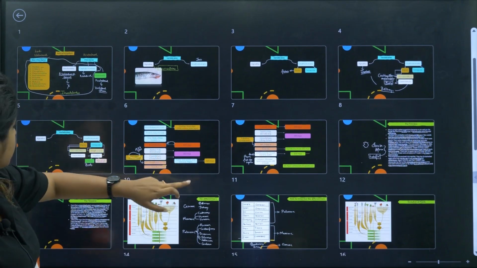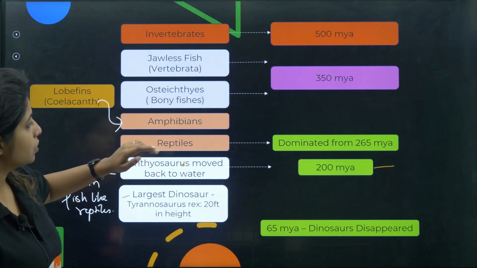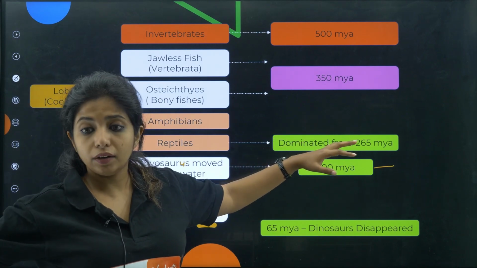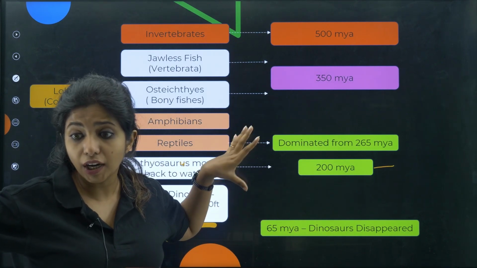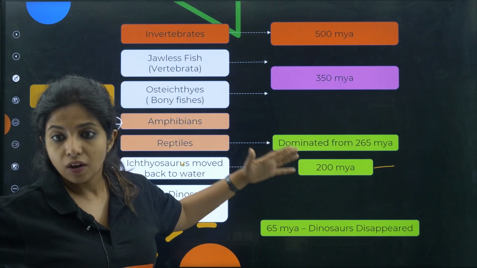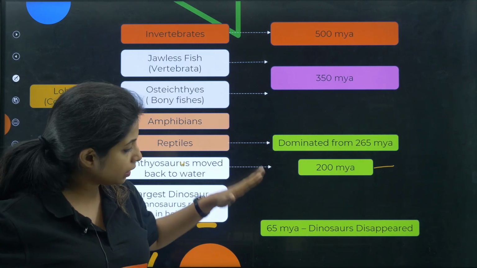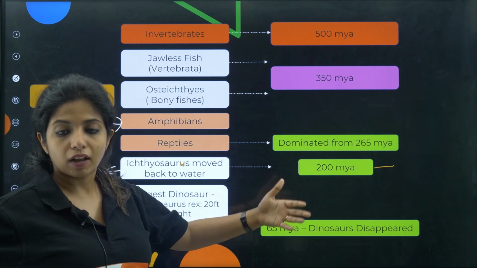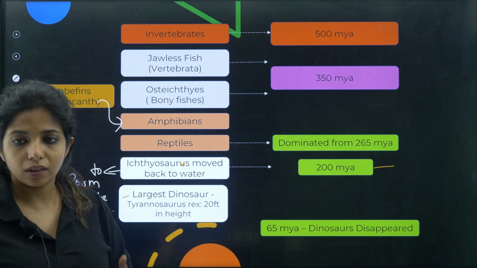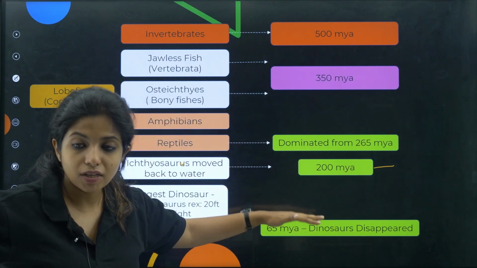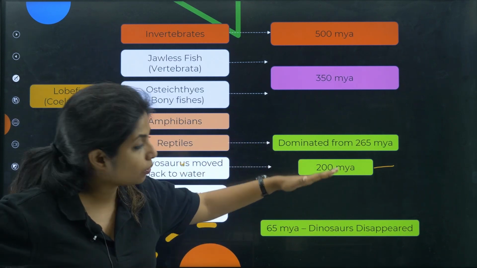So according to your NCERT, reptiles came about 265 million years ago, and it is said that they were dominant for 200 million years. At 65 million years ago, they started disappearing a bit. Their numbers got less. So we have to look for this time, 265 million years ago or 200 million years ago.